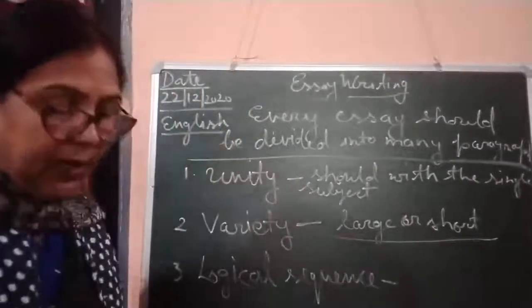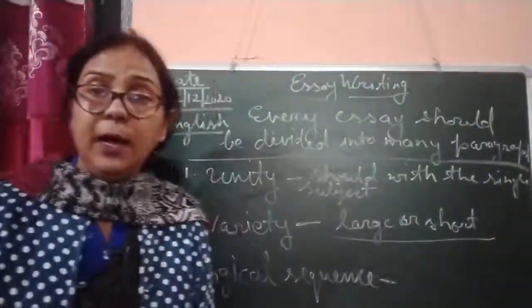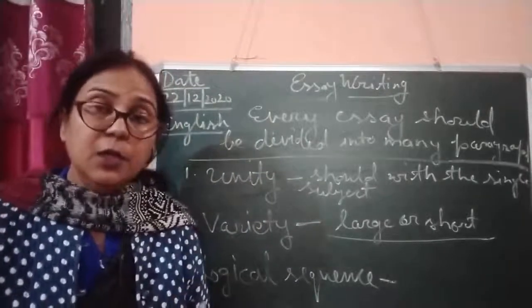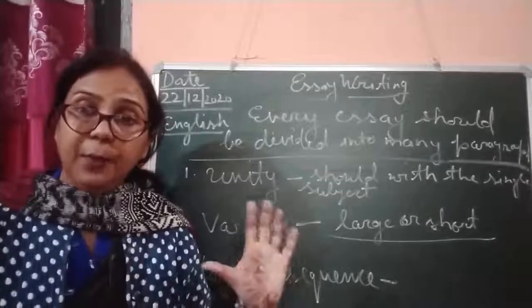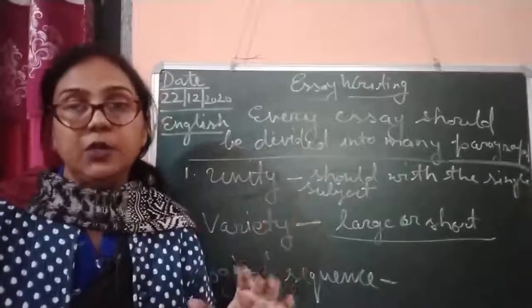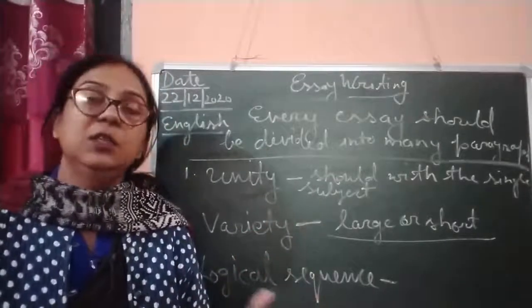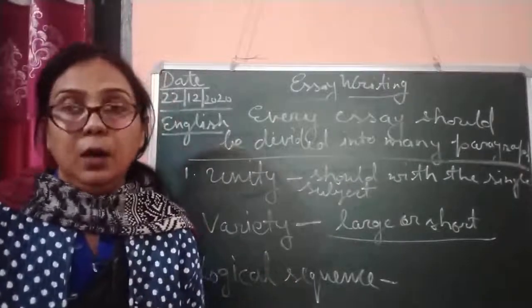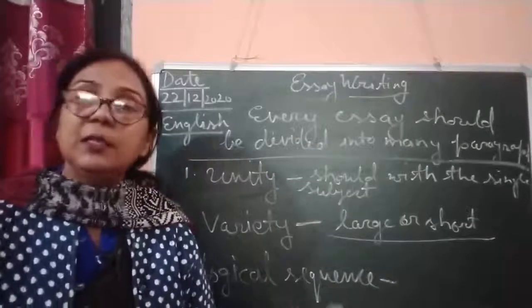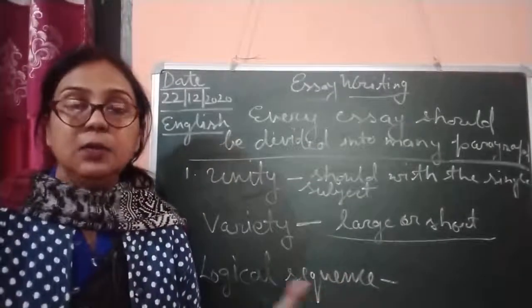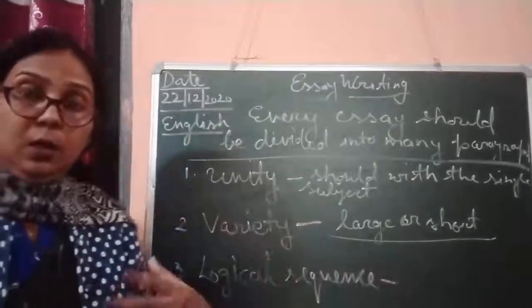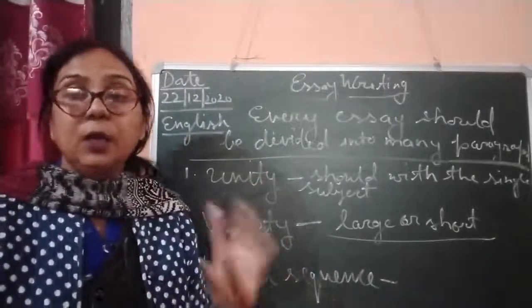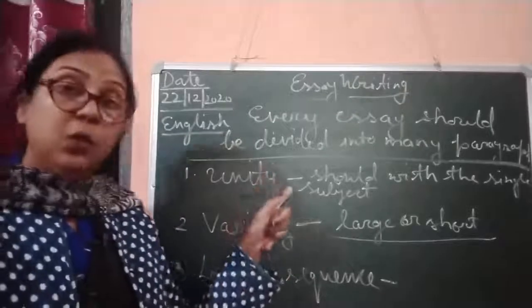There is no particular rule about that, but it depends on your views and your expression. If you want to write a big paragraph after the introduction, you can, and after that you give a short paragraph, and then if you want to write a big paragraph again, you can. It depends on your dealings or your comprehension of the theme. Whatever you want to write, it should be in the unity of the theme.